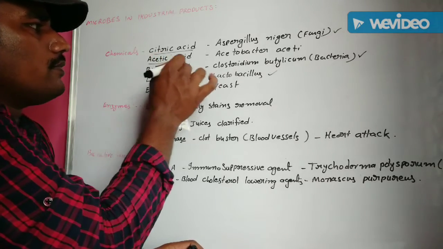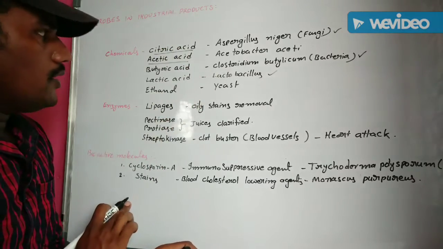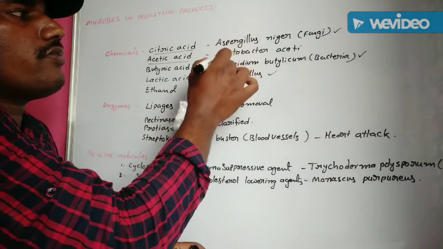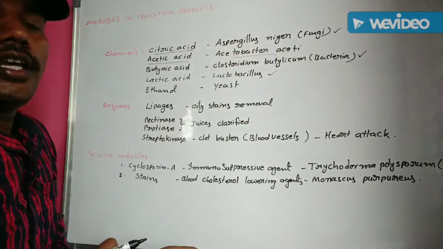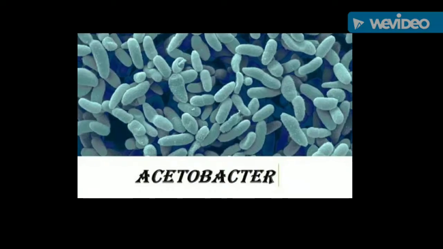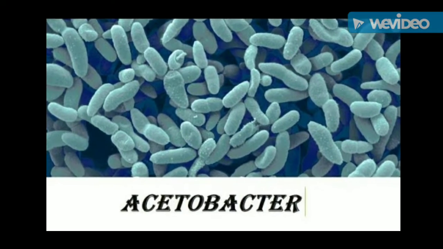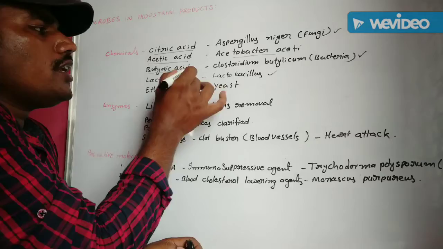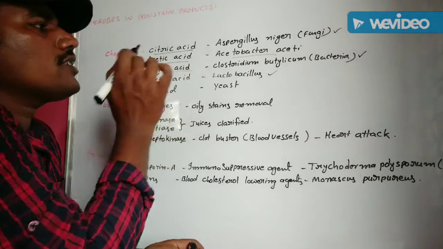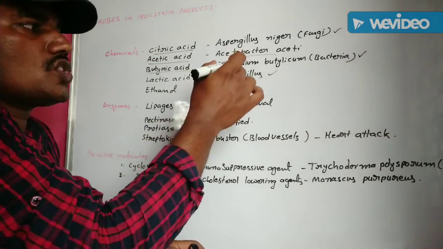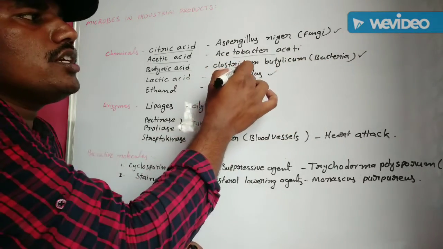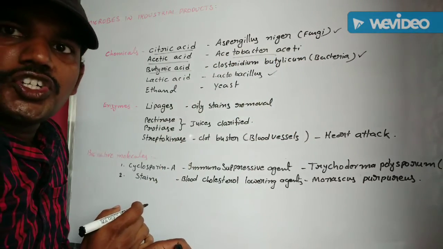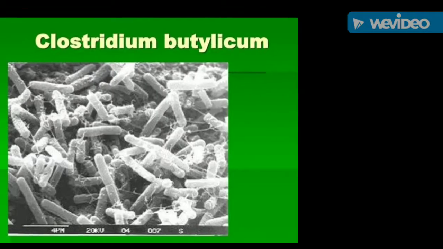Another one, acetic acid. Acetic acid is extracted from Acetobacter aceti. Butyric acid. Butyric acid is also extracted from one of the bacteria, Clostridium butylicum.